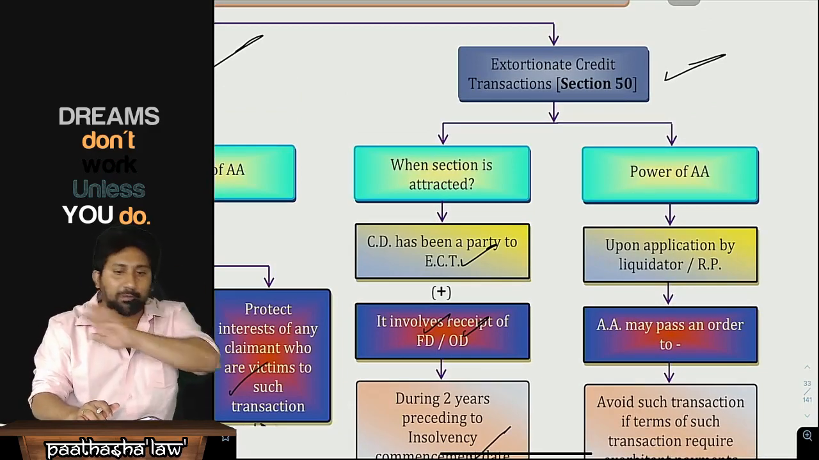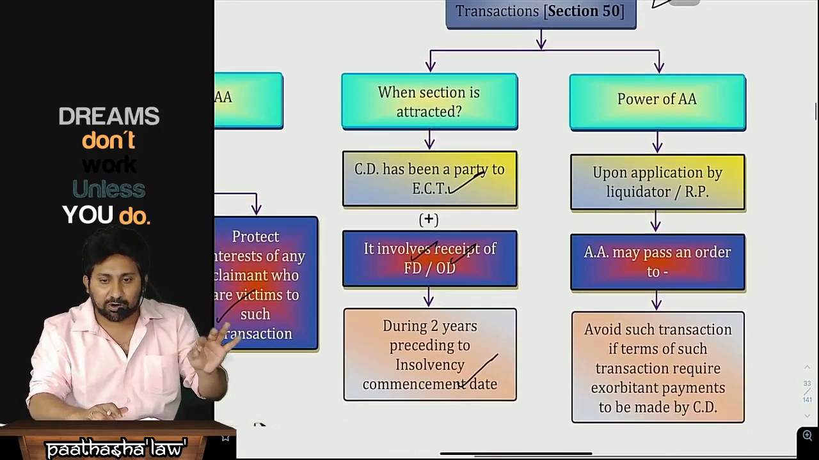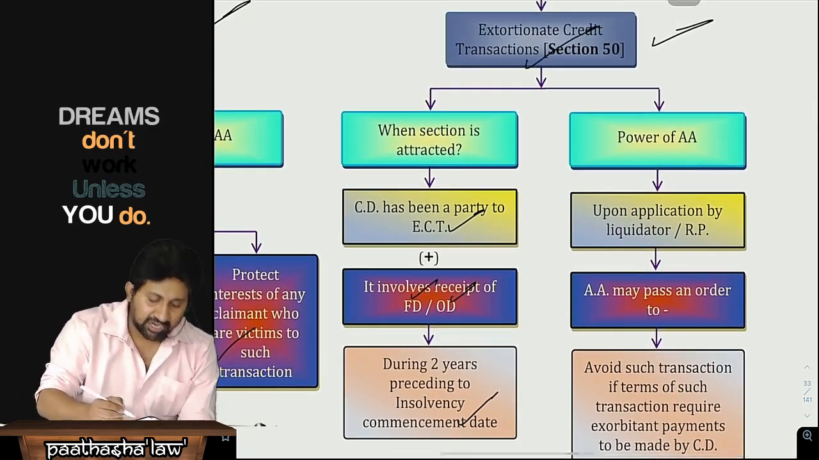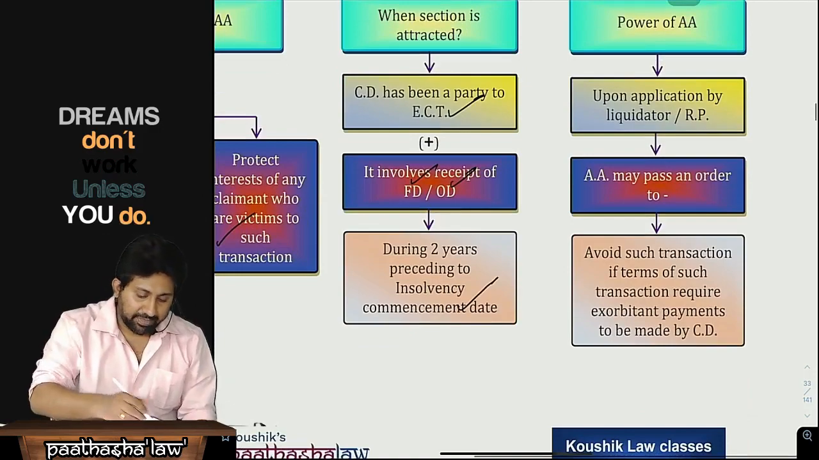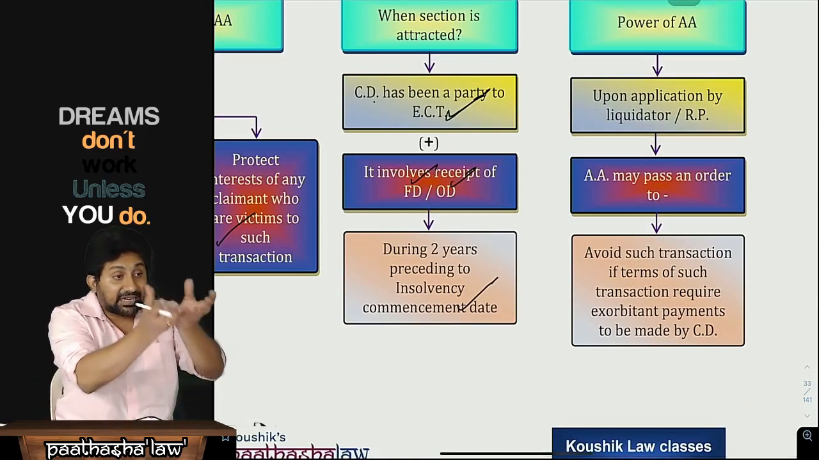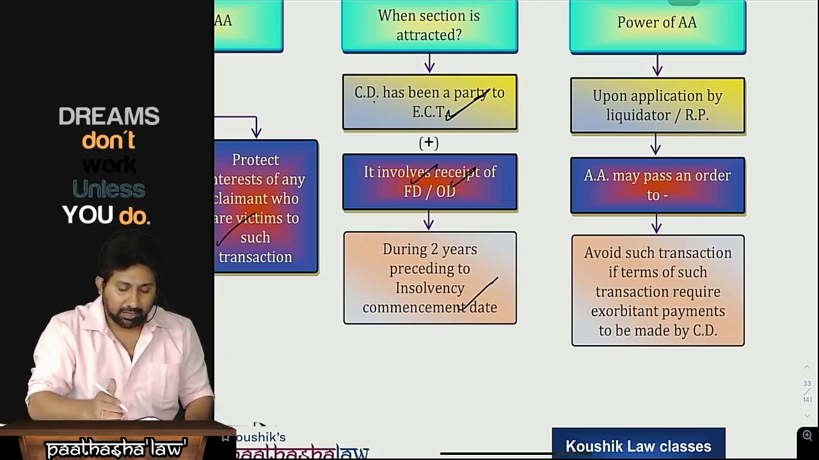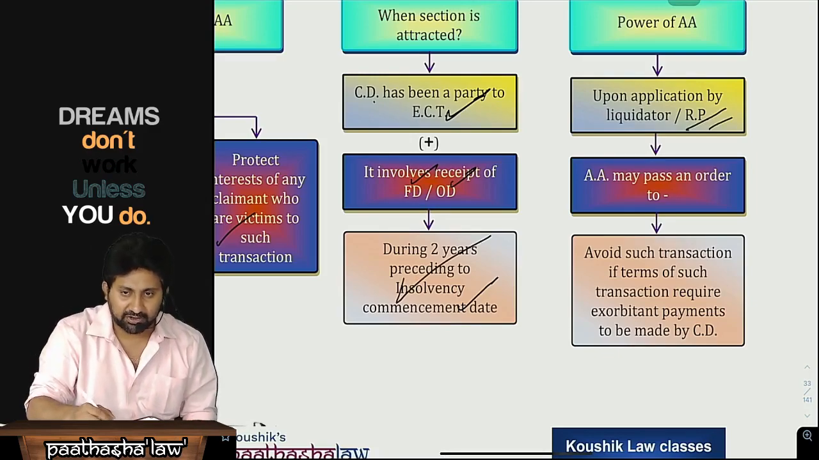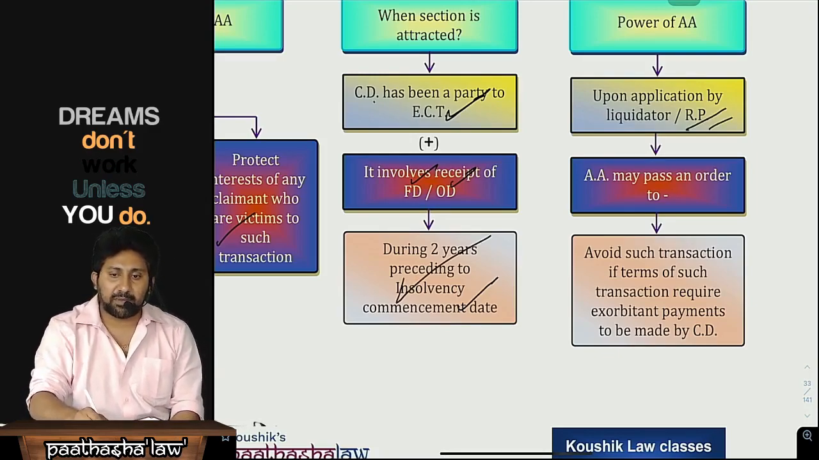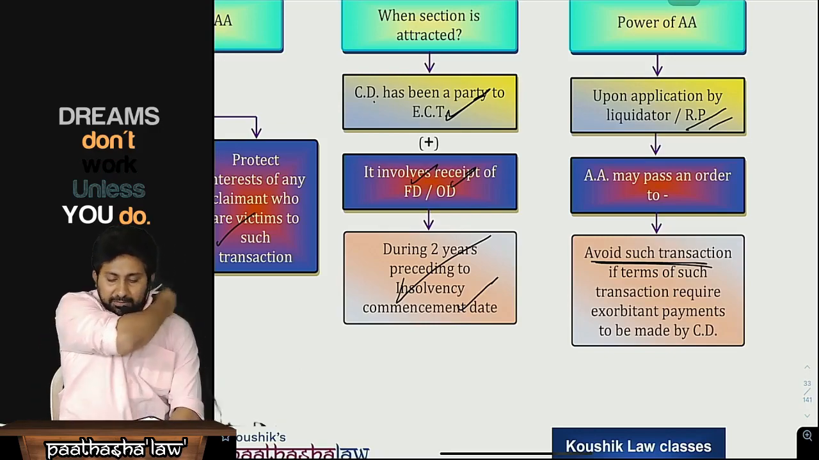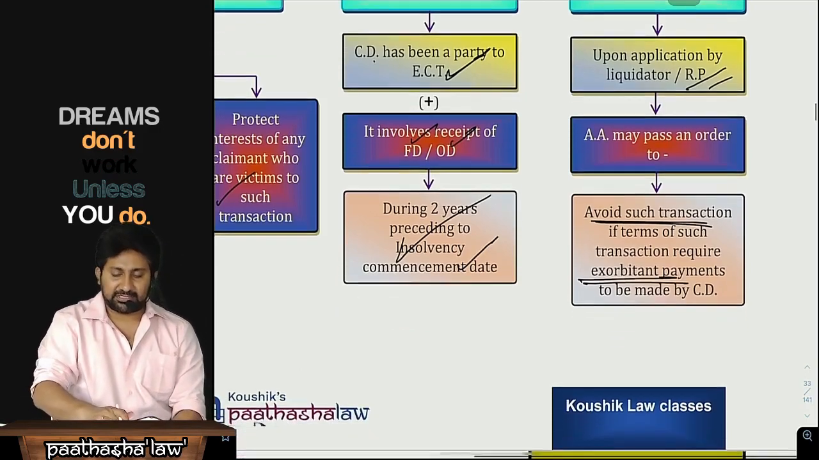That creditor will not be paid 30%. We will avoid whatever excess is there. We will be avoiding those transactions. Extortionate credit transaction. Okay. A corporate debtor has been a party to an extortionate credit transaction, and it involves receipt of financial debt or an operational debt, 2 years before we will go. Upon application by the liquidator or resolution professional, AA may apply to avoid such a transaction. Okay, if the payment requires exorbitant payments.